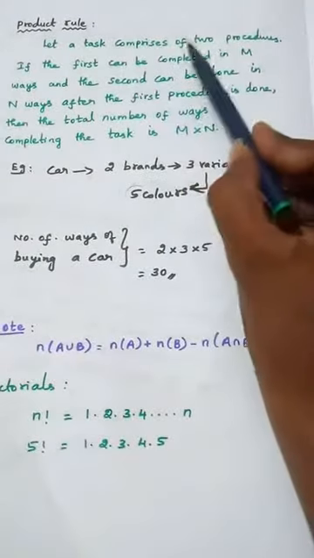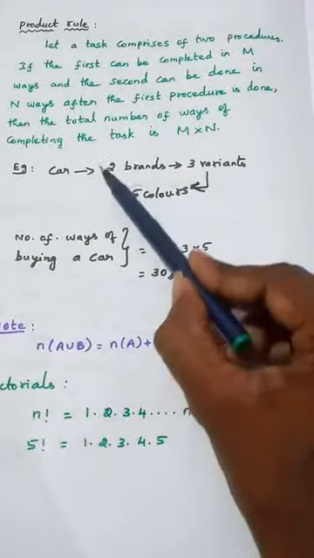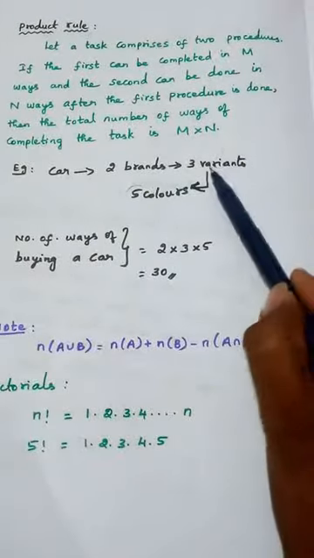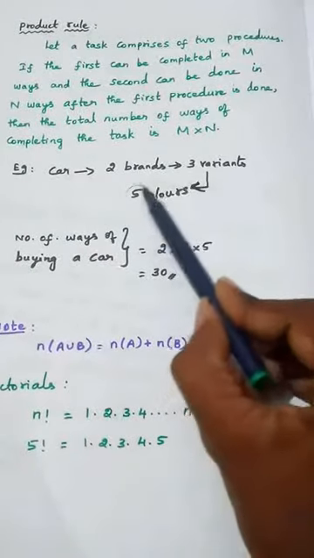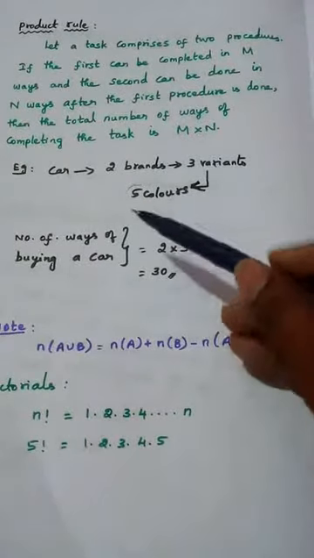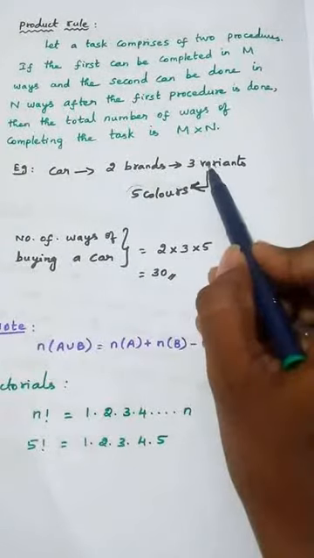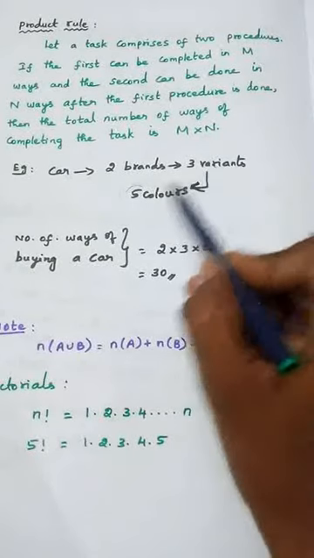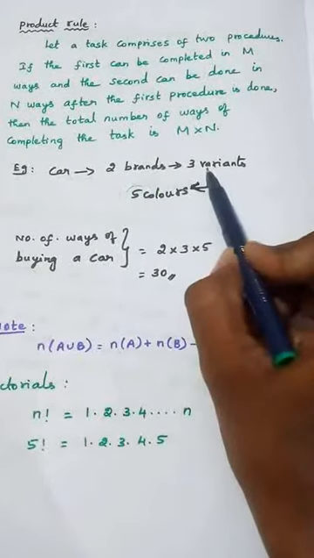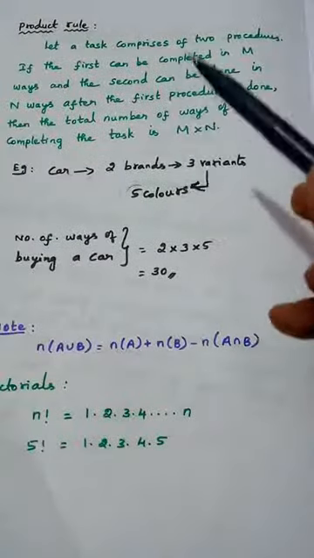In this example, the number of procedures is 3. First procedure is he has to select the brand. Second procedure is he has to select the variant after selecting the brand. And after selecting these two, he has to go for the color. So in this case, we cannot apply sum rule. We cannot say 2 plus 3 plus 5 because in each brand he is having 3 variants, and in each variant he is having 5 colors. So first he has to select the brand, out of which what is the variant he has to select, out of which what is the color he has to decide. So this comes under product rule.